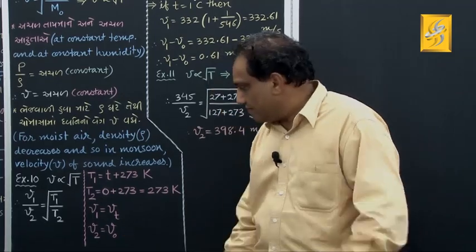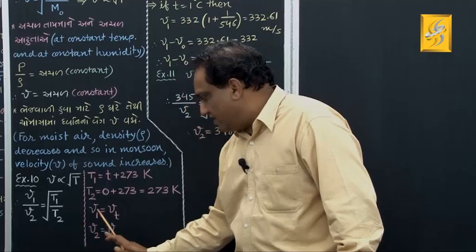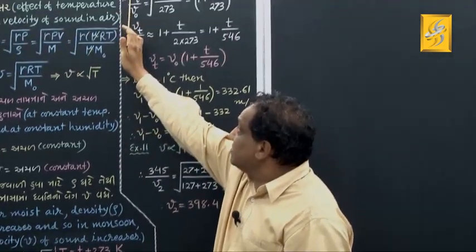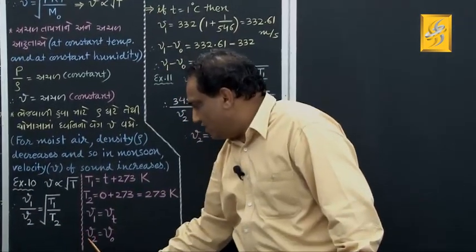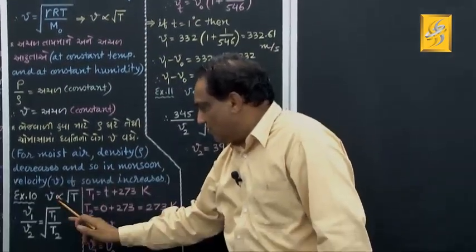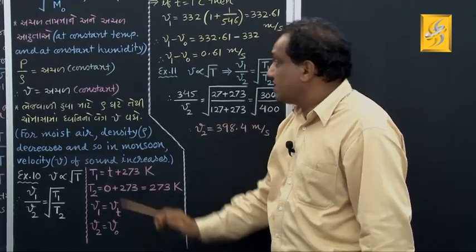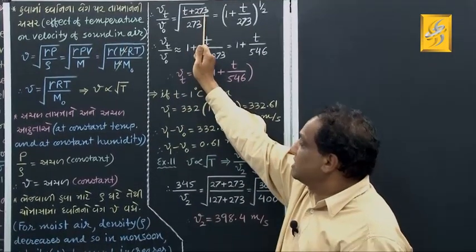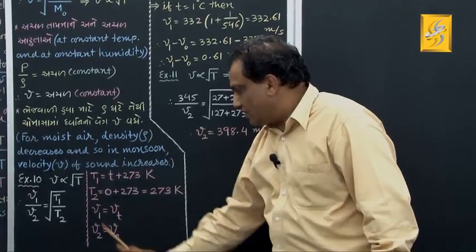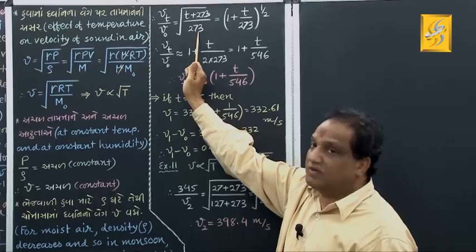Got it? Fine. Put up all these values here. Come on, V1 is Vt. What about V2? V2 is V0. This under root of capital T1 is how much? t plus 273. What about capital T2? Capital T2 is 273, correct?